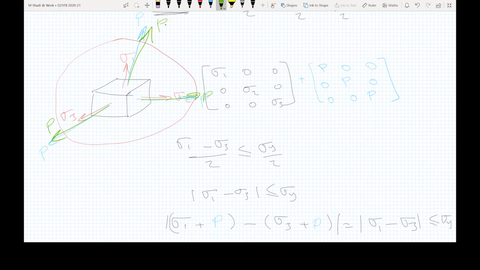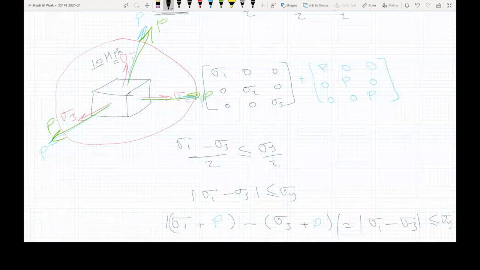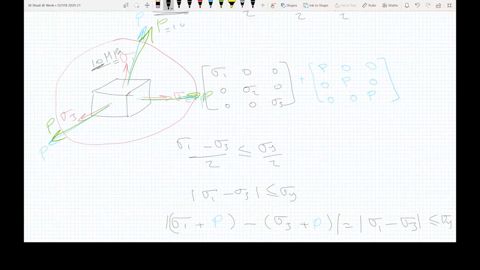Now, think about a case where you look into the sigma 1, and sigma 1 would be probably in the range of 10 megapascal. On top of that, you add P, and then probably sigma 2 and sigma 3 are of the same order of magnitude. And then you look into P, and you add 1,000 megapascal. Adding 1,000 megapascal on top of this 10 megapascal is not making any difference at all. It's making absolutely no difference if you think about it.